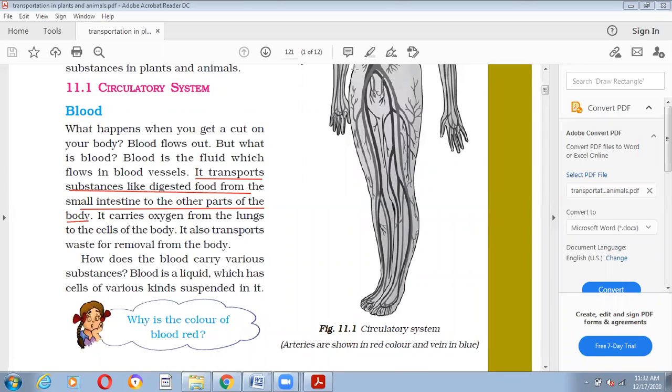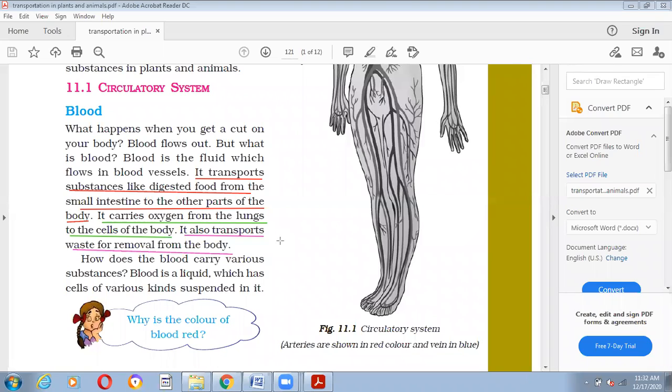Right? It also carries oxygen, a very important function, from the lungs to the cells of the body. It also transports waste for removal from our body. So different functions you can write.